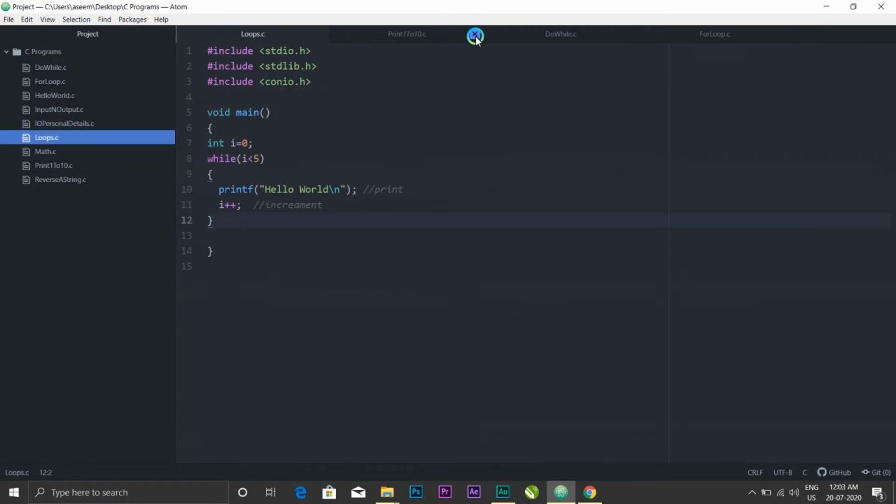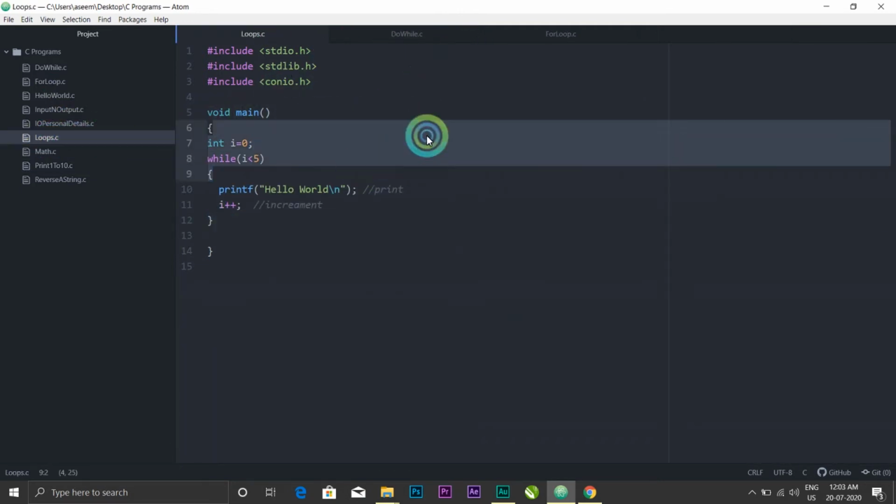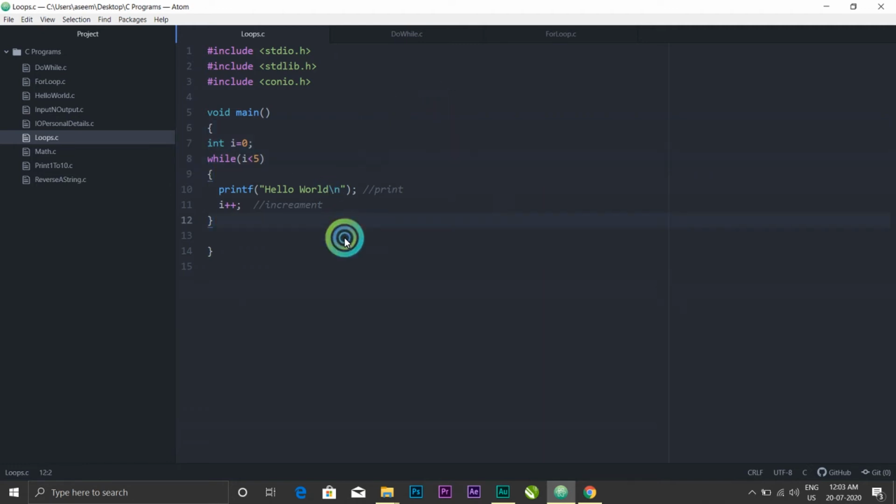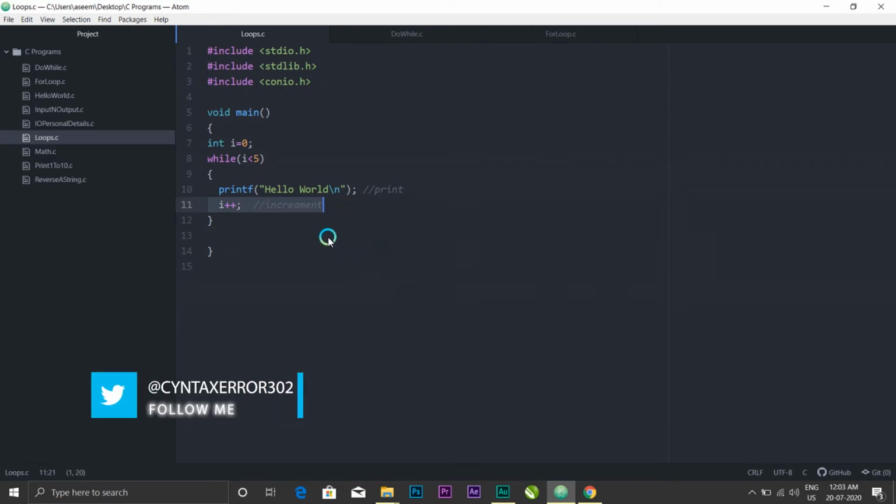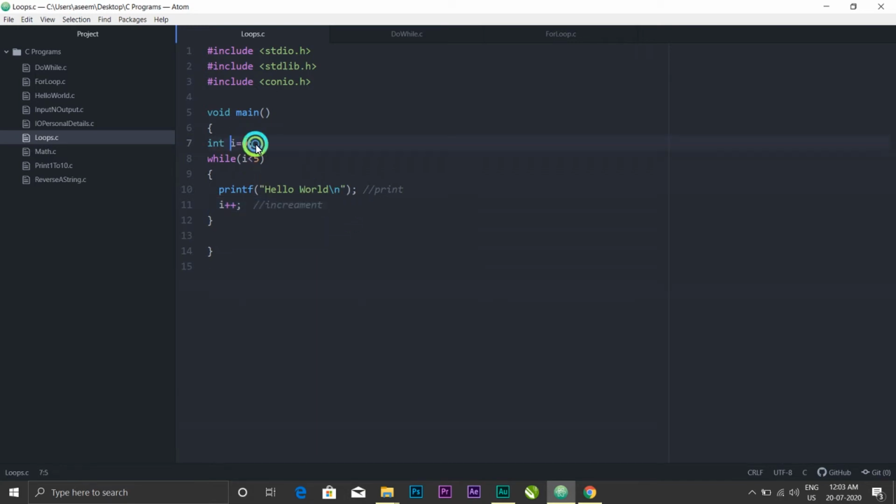Okay. So now here I would like to inform you all about the infinite loop. Suppose you don't put this statement i plus plus, or increment the i value, then it will keep on printing or doing the task you have assigned to it without any end. Because here the i value is 0 and 0 will always remain smaller than 5. Getting it? Good. Infinite loop is rarely used.